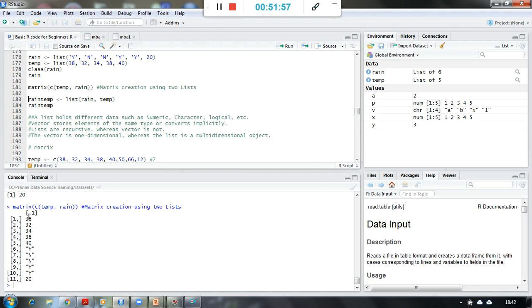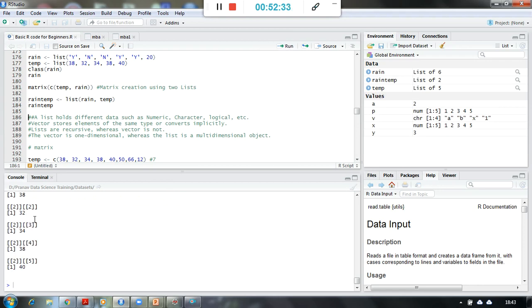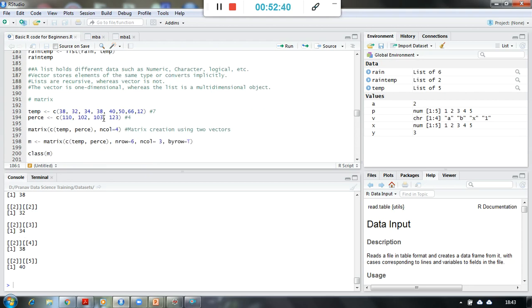So you see over here, because I have not mentioned how many rows I want to have, right, and how many columns I want to have, it has simply added all the numbers into one column and created this matrix over here. Okay, so this is a matrix creation by using two different lists without providing the number of rows and number of columns, right? And if I want to assign these two lists, that is rain and temp, and create a different object over here, it will look like this. It is a little bit complex over here for beginners to understand, right?